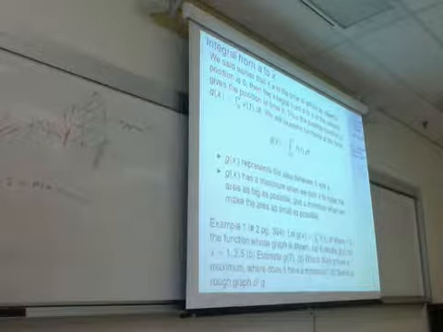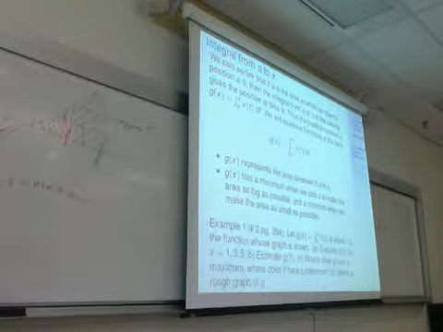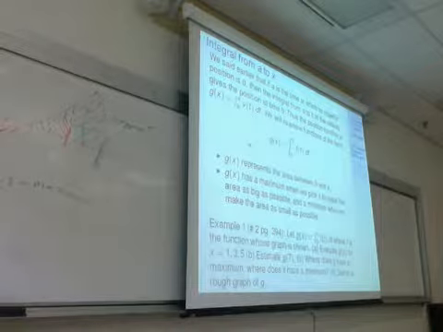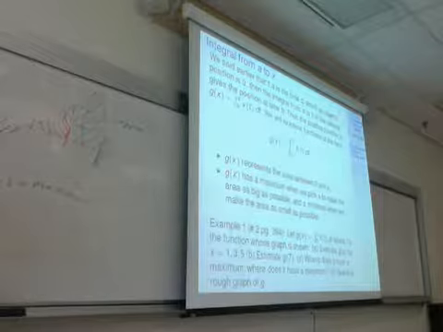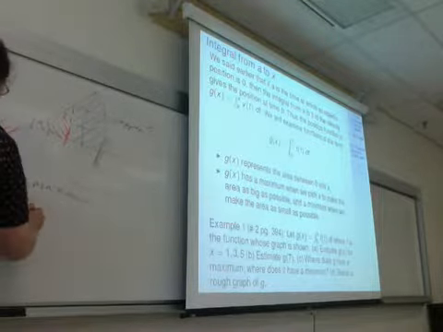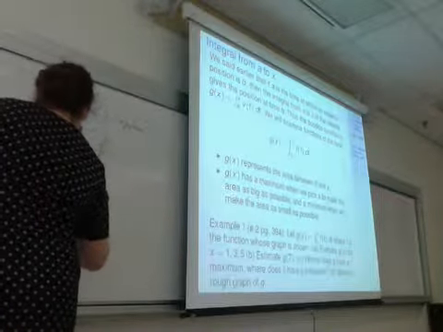So g of 3. I'm going to get rid of this black marker. I've got another one somewhere. There we go. G of 3 is a minimum.